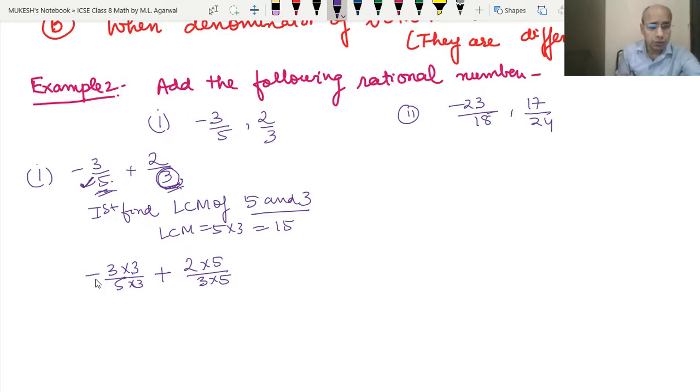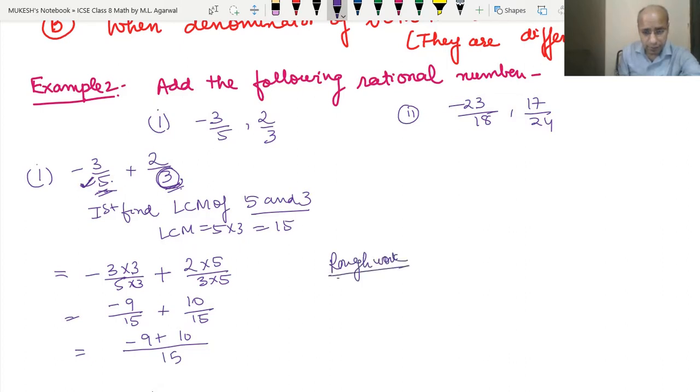So minus 3 into 3 becomes minus 9 upon 15, and this became 10 upon 15. Now we will do the same way as we had done in example 1. We will write the common denominator here, and write both numbers as we had written in the first example, and solve it the same way as we did with integers. 10 is the big number, so we write 10 here with a plus sign, and 9 here with a minus sign.